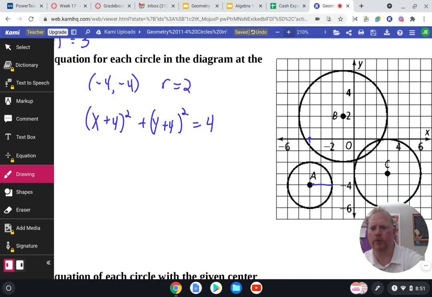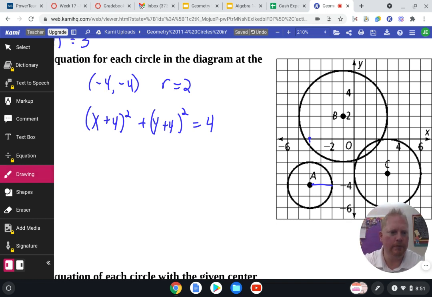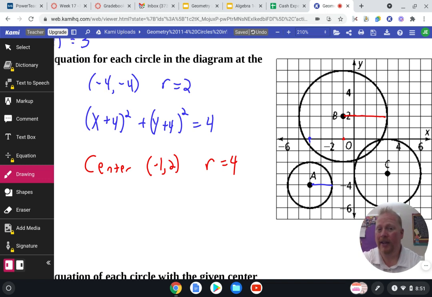Let's go ahead and do circle B while we're at it. So for circle B, my x coordinate is negative 1, and then looks like I go up 2. So my center is negative 1, positive 2. And my radius, if I go from the center 1, 2, 3, 4, my radius is 4. So once I've identified those two things, it's real easy.